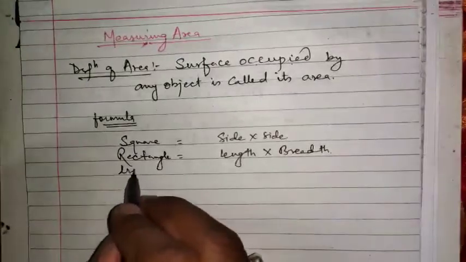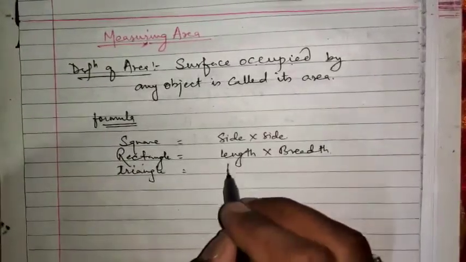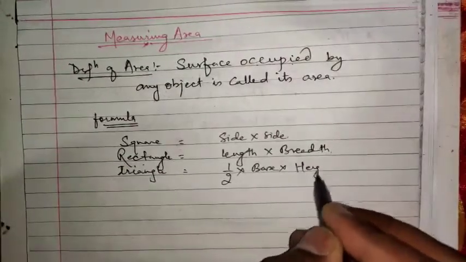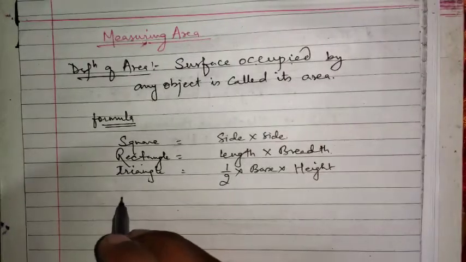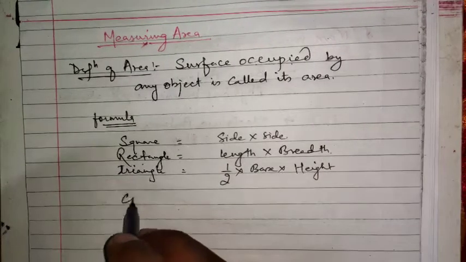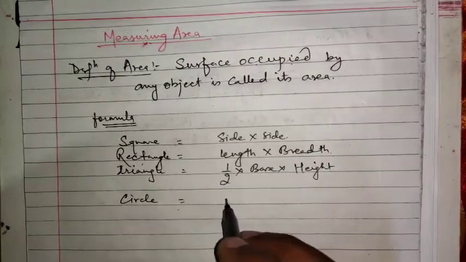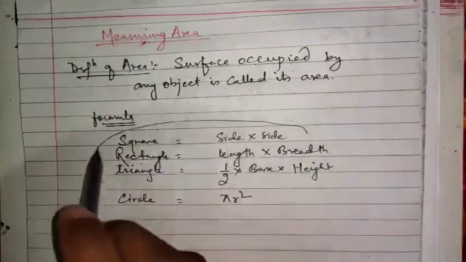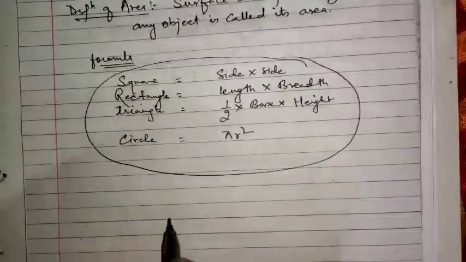The area of a triangle is half into base into height. For the area of a circle we use pi r square. These are the formulas used for calculating area.